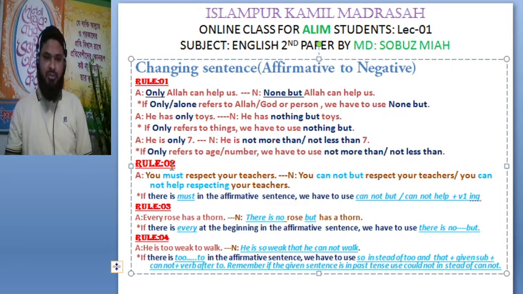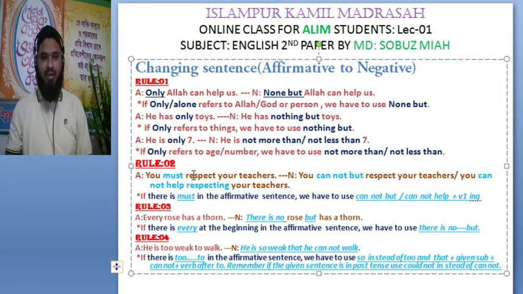Rule number 2, you must respect your teachers. Here we can see must in the affirmative sentence. If there is must in the affirmative sentence, we have to use cannot but or cannot help plus V1 ing to make the sentence negative. For example, you cannot but respect your teachers, or you cannot help respecting your teacher.